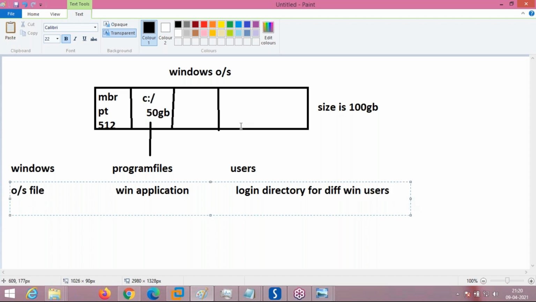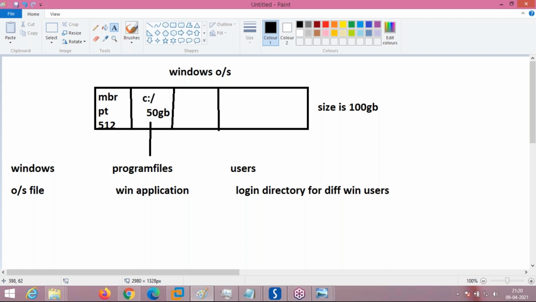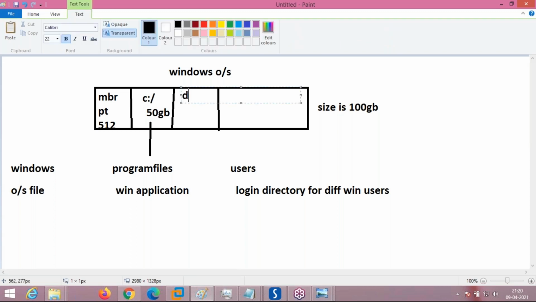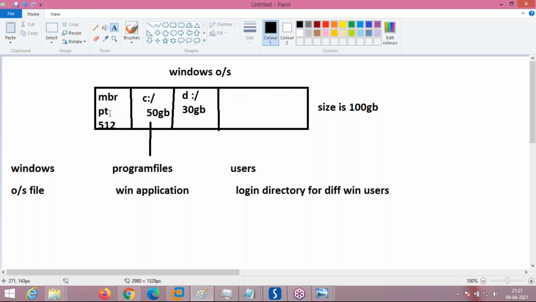So this is the C drive, and you are having another drive also, the D drive. Think it is 30 GB, and here you are having other data. But whenever the C drive is corrupt, all this data goes. This is the main problem.